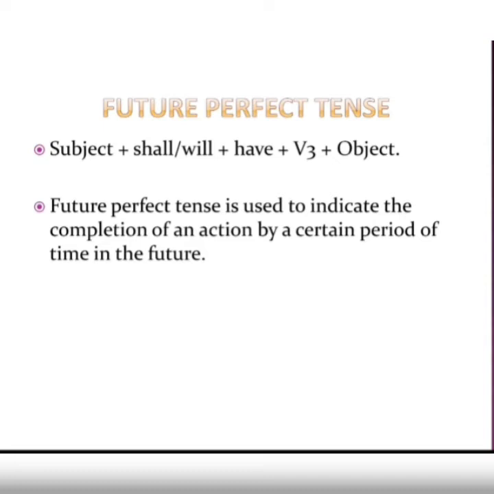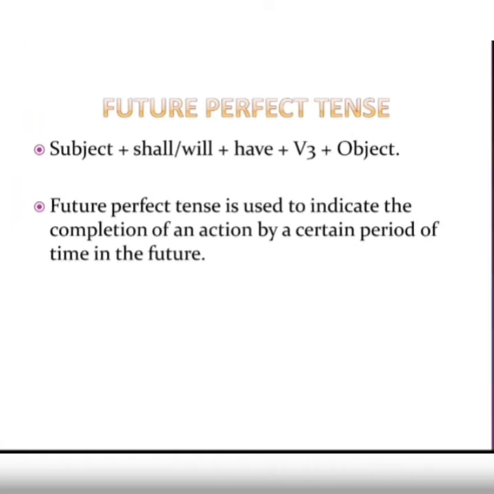Play, played, played. So here played is the third form verb. That way you have to remember the future perfect tense. The rule to use is shall or will plus have plus the third form verb. So: subject plus shall or will plus have plus third form verb plus the object if it is there.